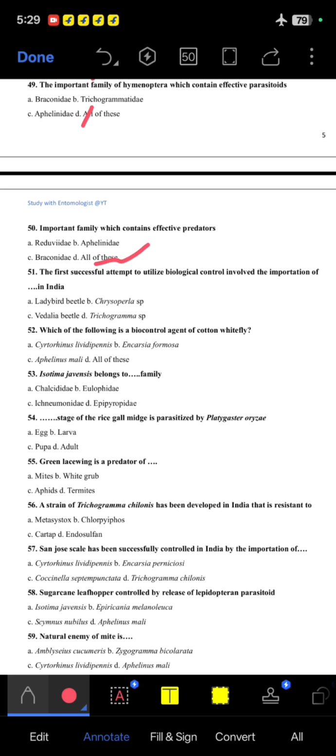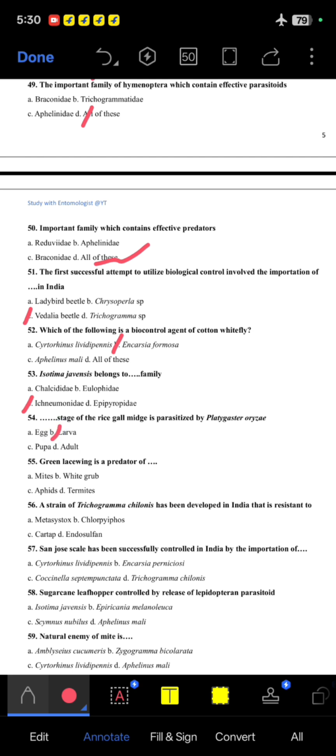51. The first successful attempt to utilize biological control involved the importation of the vedalia beetle in India, C option. 52. Which of the following is a biocontrol agent of cotton whitefly? Encarsia, B option. 53. Isotima javensis belongs to the family Ichneumonidae. 54. Larval stage of rice gall midge is parasitized by Platygaster oryzae.